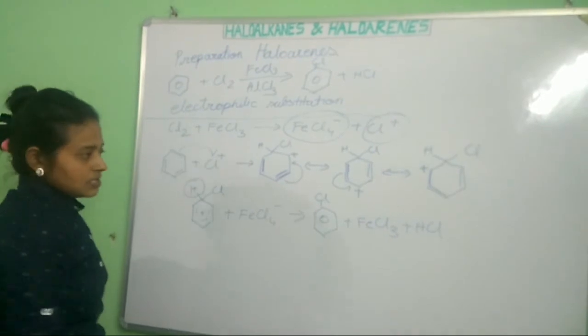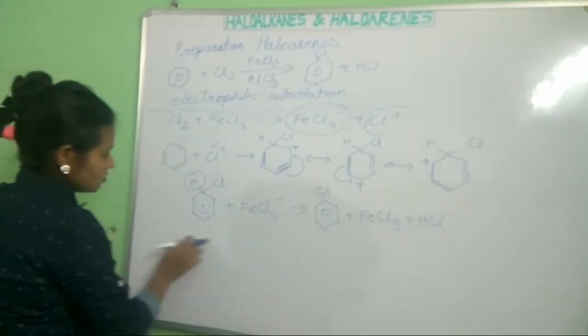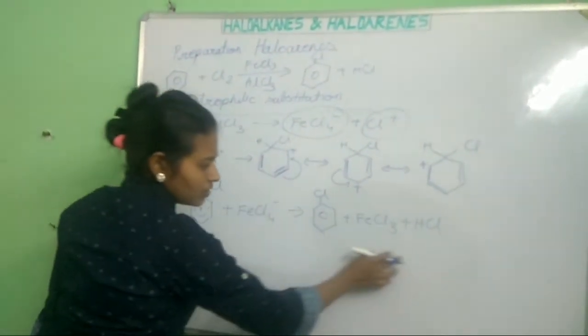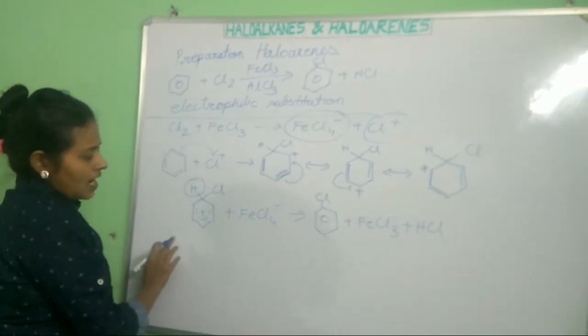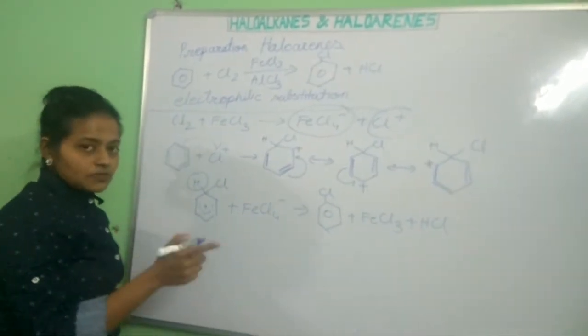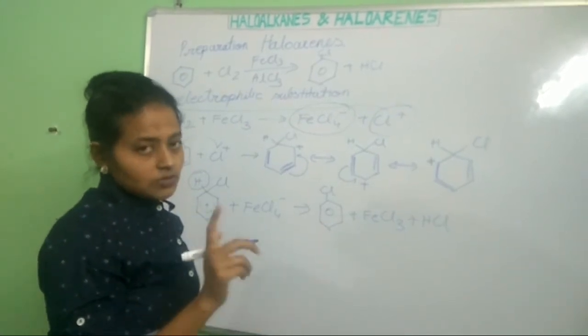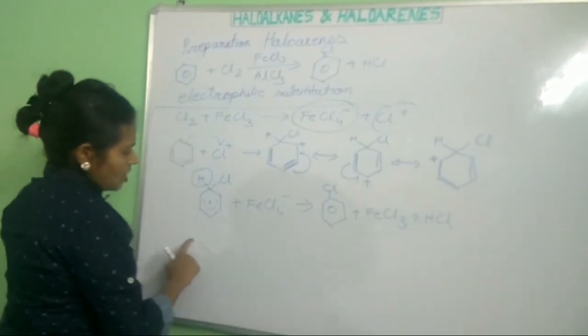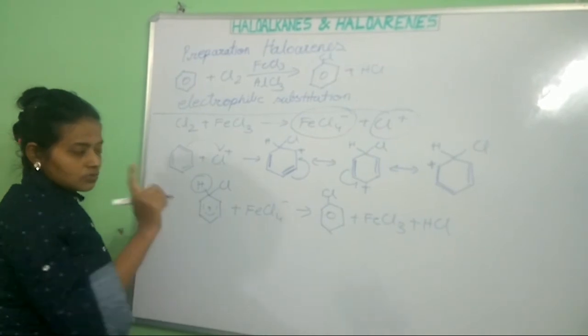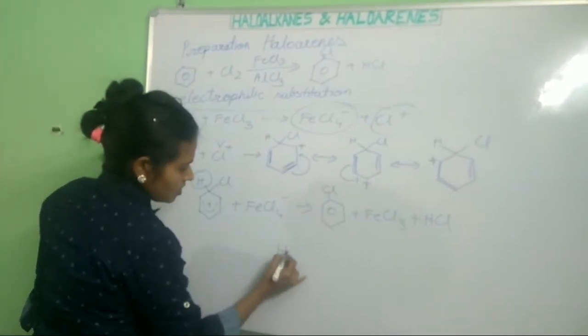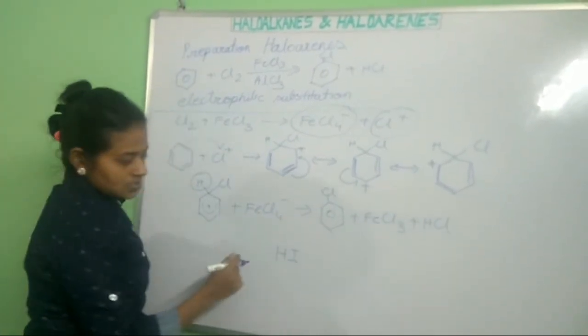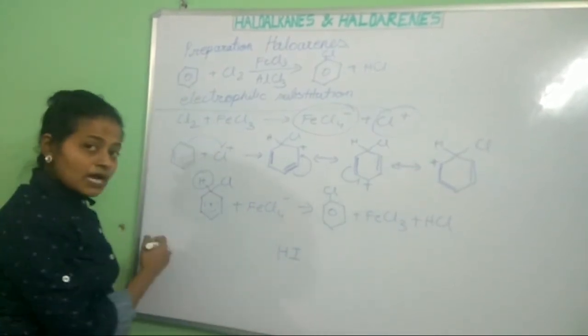In the same way, you can also form bromoarenes, but in the formation of iodoarenes, we always use oxidizing agents, because the HI formed is a very good reducing agent, so the reaction runs in the backward direction.